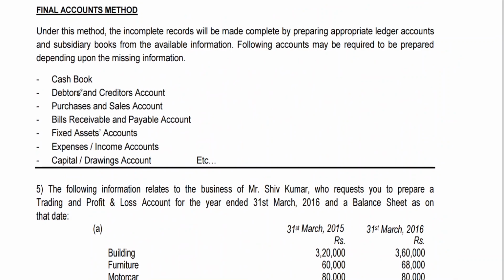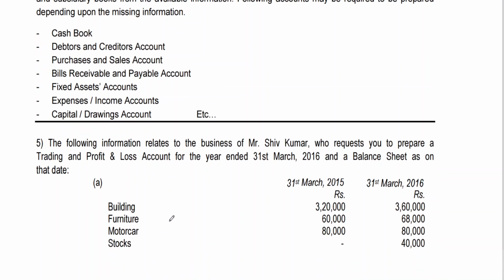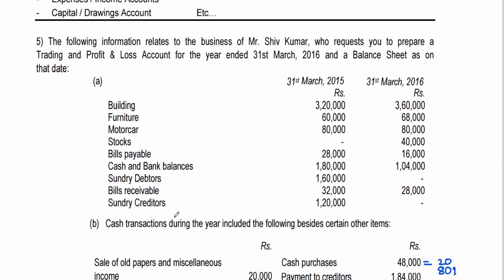So what he's asking exactly is to prepare the trading and P&L account for the year ended, and the balance sheet. Okay, let me start doing this with working notes.